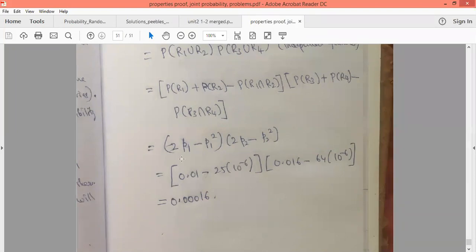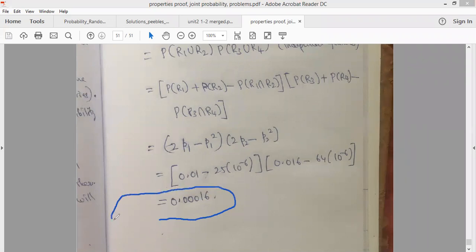If you substitute those values, we get the probability that the signal will not arrive at B as 0.00116.